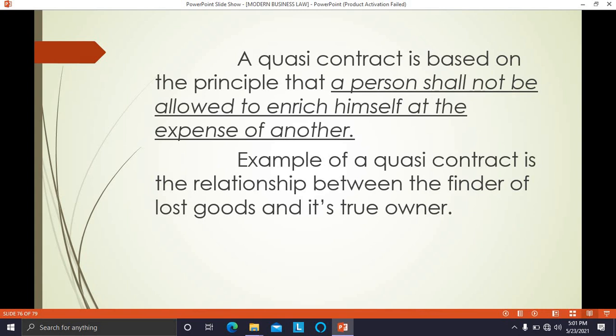After getting that article, it is the duty of the true owner to give whatever the finder of the goods has spent money to find out the true owner. Whatever he has spent, he has to give it to him. So this is the example of that. Again, there is another example. Say, for example, there is a bookseller.